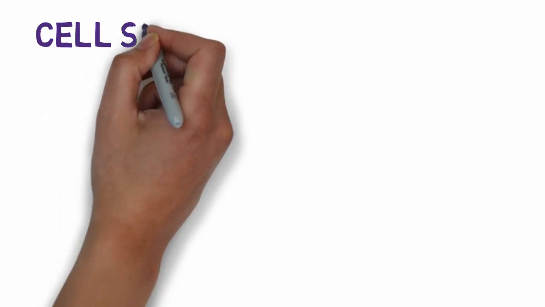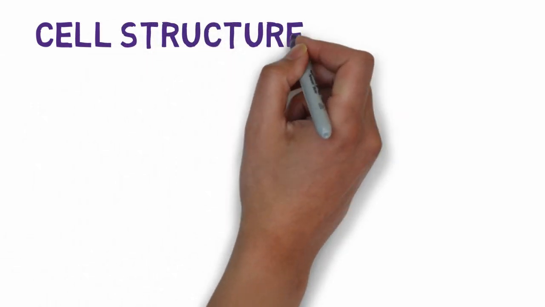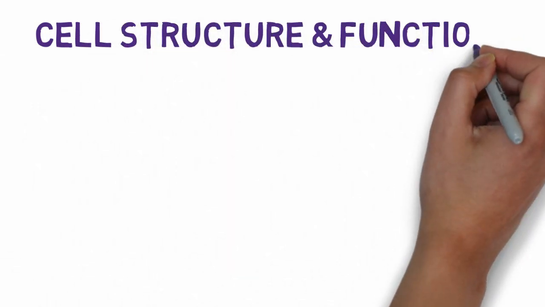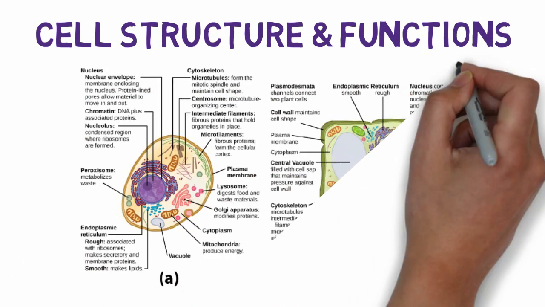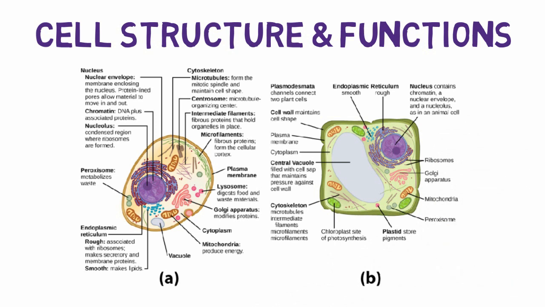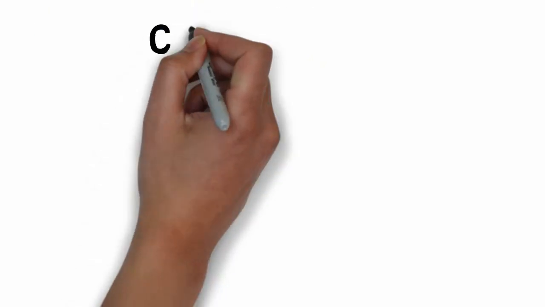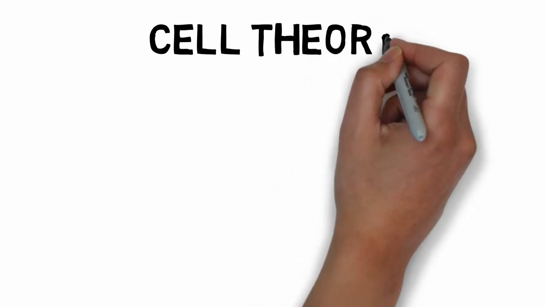Okay, now our next topic is the cell structure and the function. Right now on your screen there is a comparative study of figure A and figure B. Figure A is the animal cell, while figure B is a plant cell. So you can pause the video over there and take a screenshot to know each and every point of an animal cell as well as a plant cell.